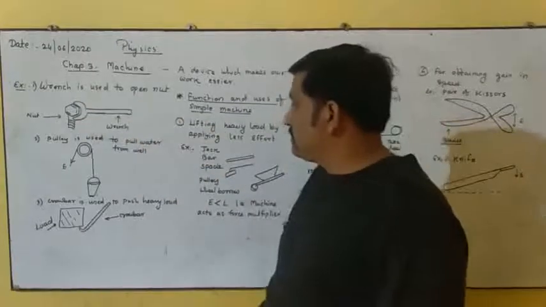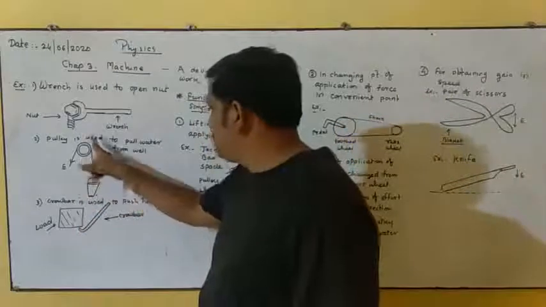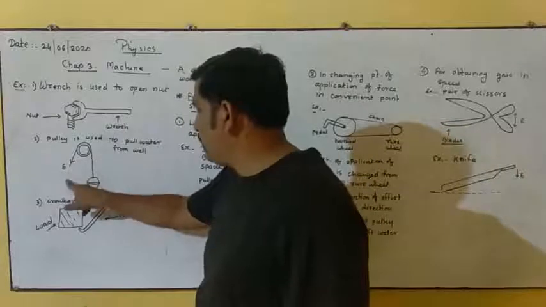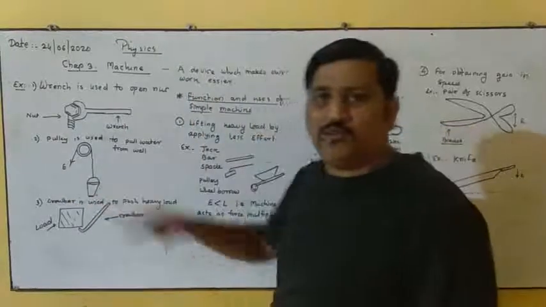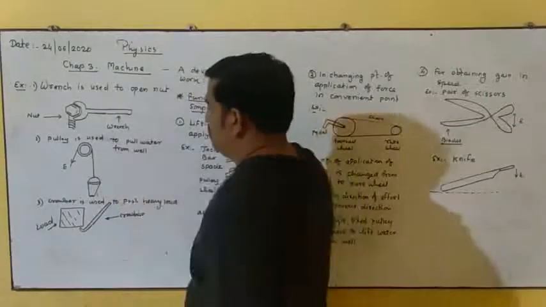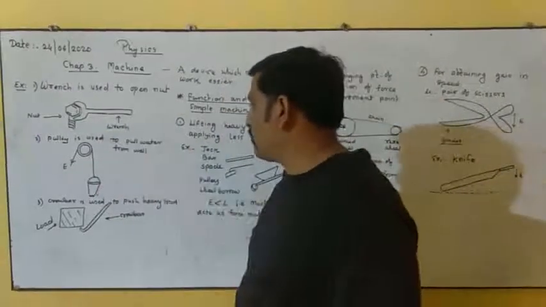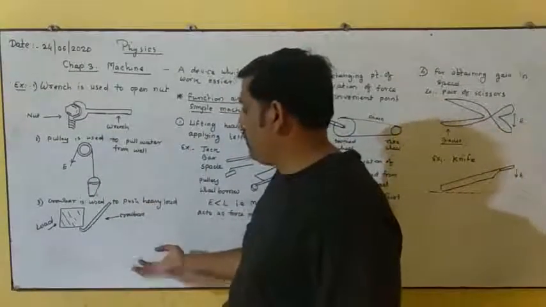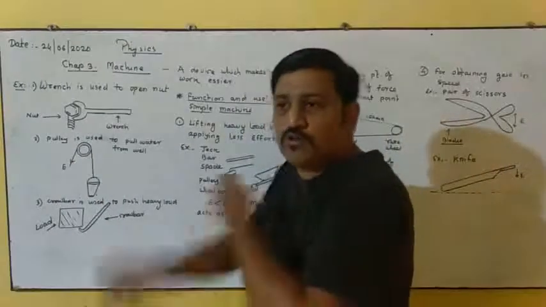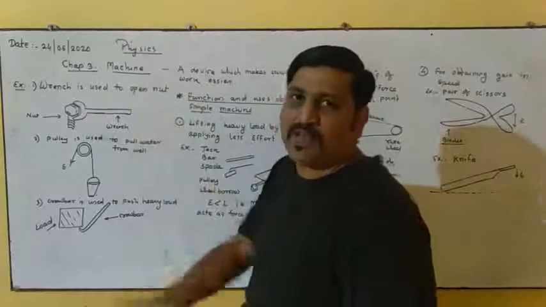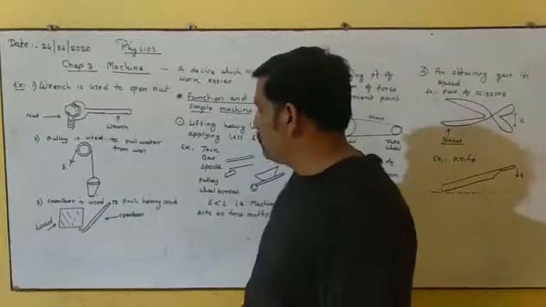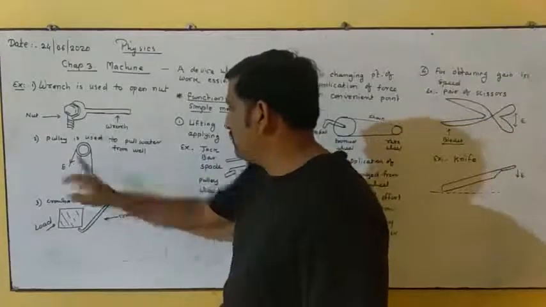Second thing, this pulley is used to pull water from the well by applying downward effort to the other end of the rope, right? So it makes it very easy to pull the full water bucket from the well in the upward direction. But without a pulley, if we try to pull the water from the well, then the force which we apply on the rope is in the upward direction, which is not convenient for us. So the pulley is used to make it easier.